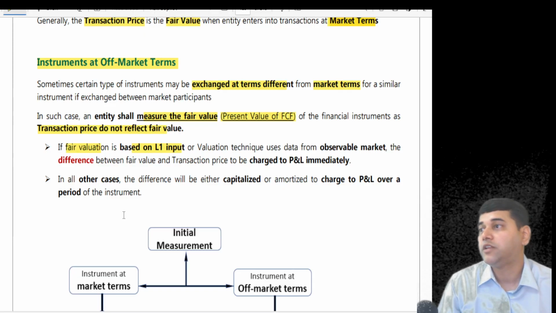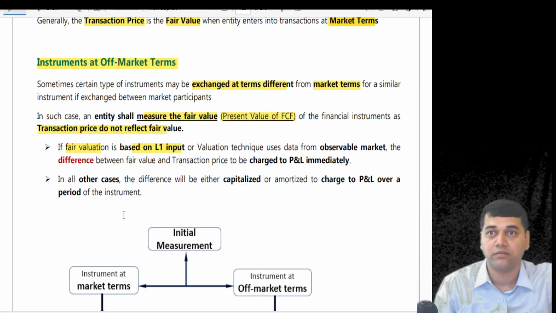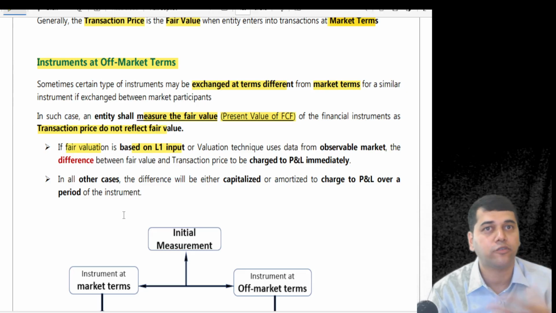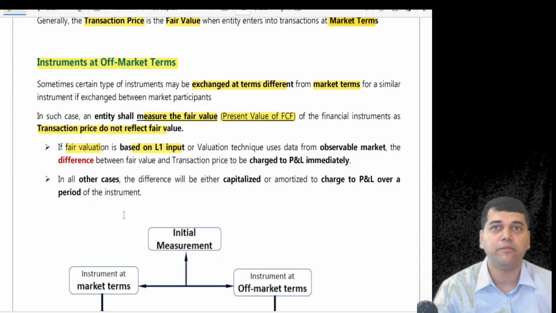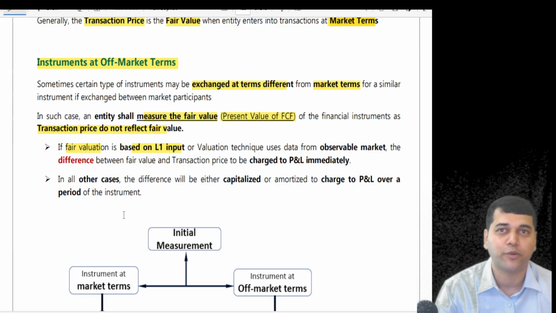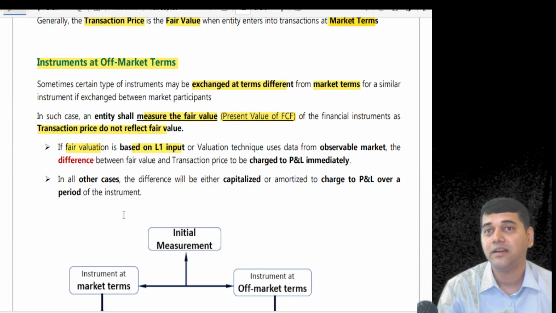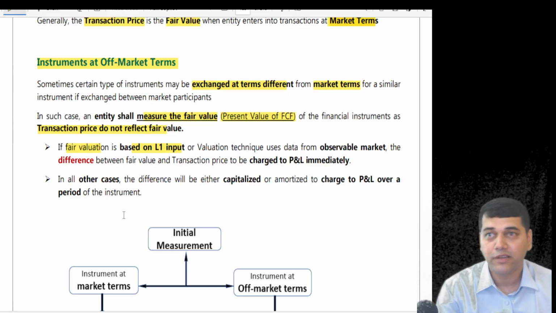Now suppose there are no peers. Then you do one thing: take their budgets from them, how much cash flows they are going to earn in the next 5 years. That 5-year, 10-year cash flow projection is given. If you ask me, I will also say in 10 years down the line I will make 10 crore rupees per month. What is there to give the projection? Is it observable or unobservable? Unobservable, that is called L3. Understood the difference? L1 input, L3 input.